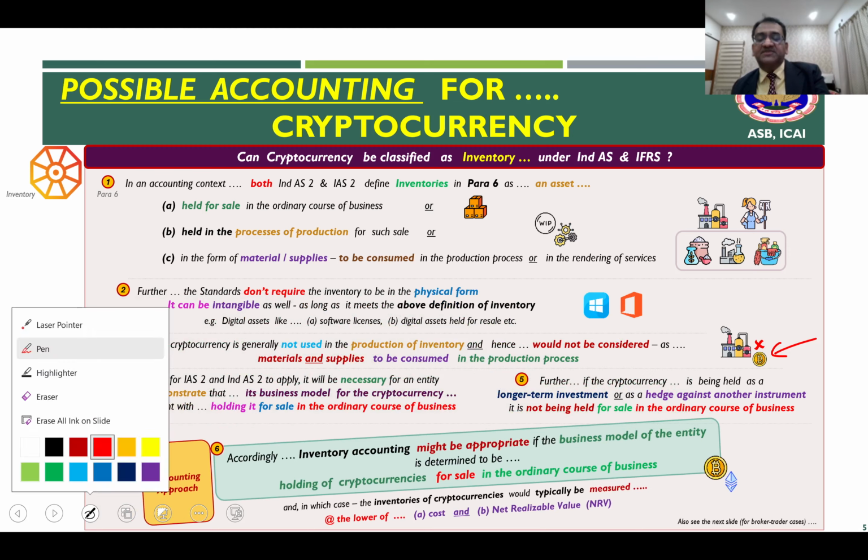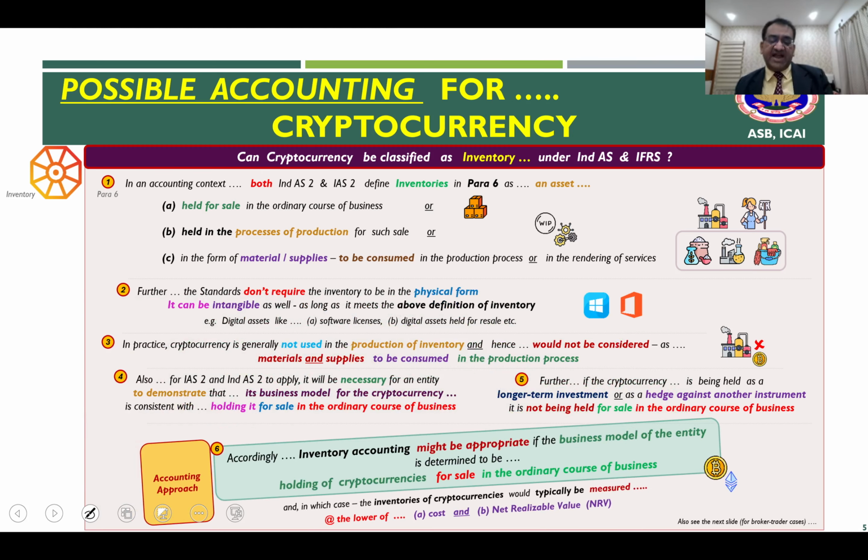Now, in those circumstances, if you are able to demonstrate that, then the accounting approach which you may follow in these circumstances only is that inventory accounting might be appropriate if the business model of the entity is determined to be holding of the cryptocurrencies for sale in the ordinary course of business. That means in these circumstances, an entity can potentially classify even cryptocurrency as their inventory, provided this condition is met.